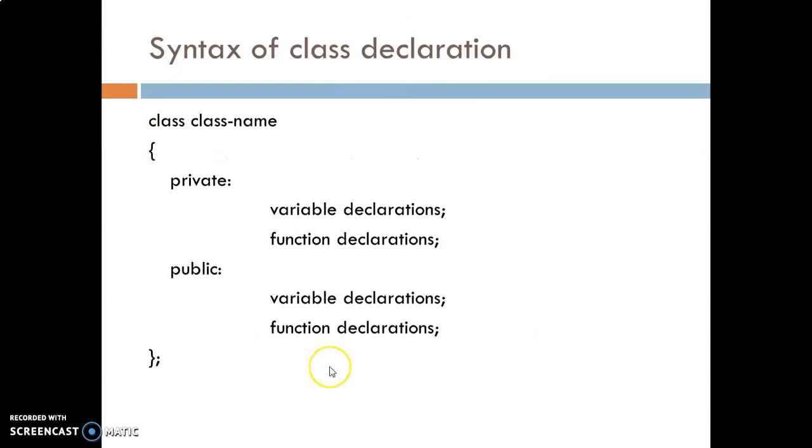This is the declaration, the syntax of a class. Here we have used the keyword class, and this is the name of the class. These are the modifiers, private and public, and here there is a semicolon. By default in C++, if we do not declare an access modifier, it will be considered private. Generally we use methods in the public section, but it is not compulsory.